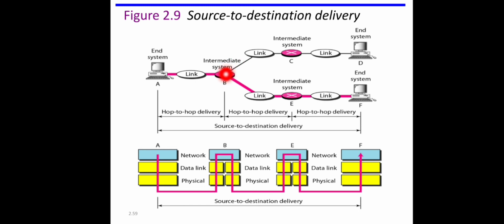Some tables will be there for each destination address, or for each machine, or for each network, saying which outgoing interface will be chosen. Referring to that table, some decision will be taken by the network layer of this router, and the data will be forwarded to this link. So that is how this source to destination delivery is done by the network layer.